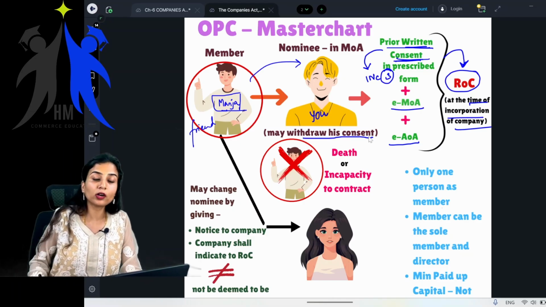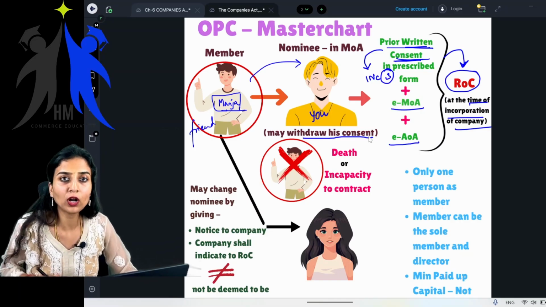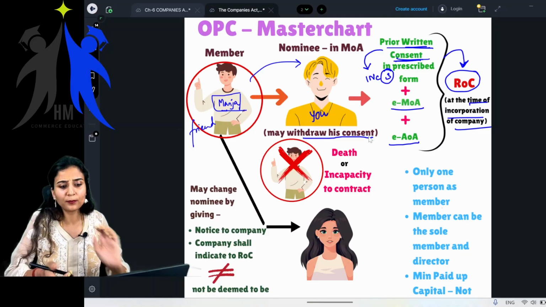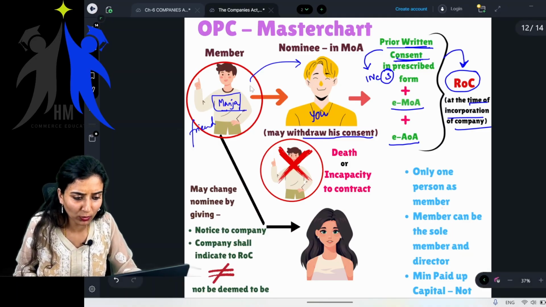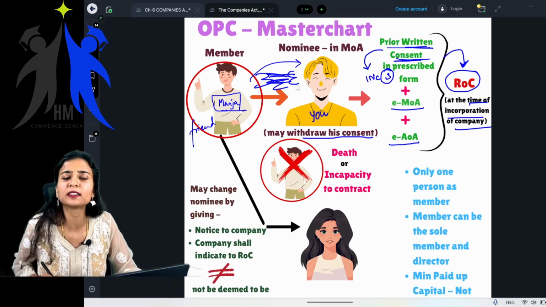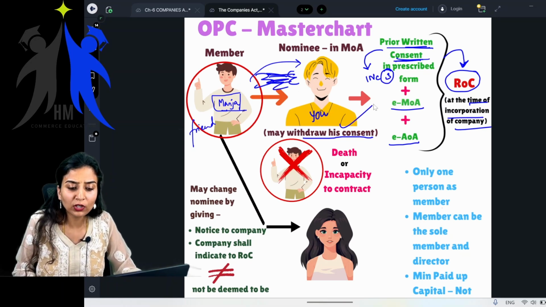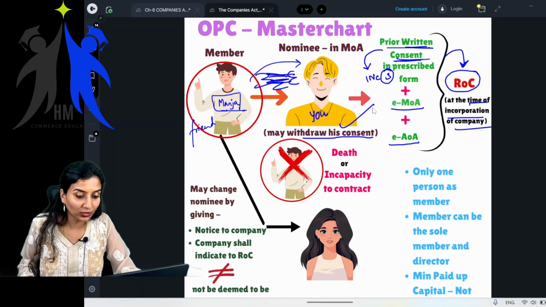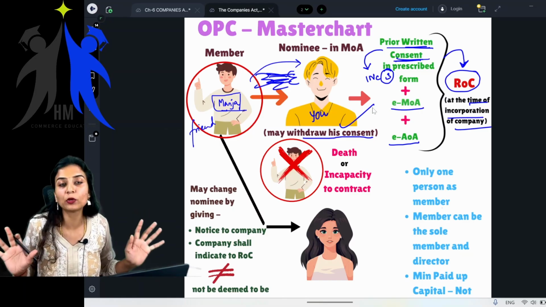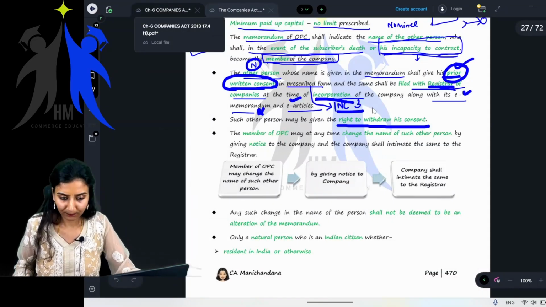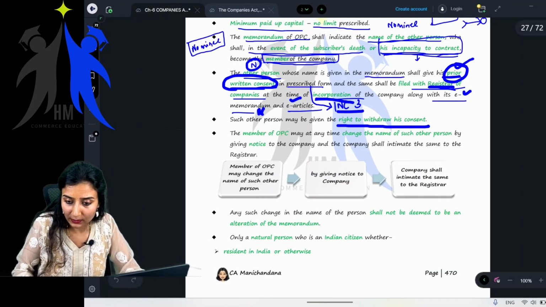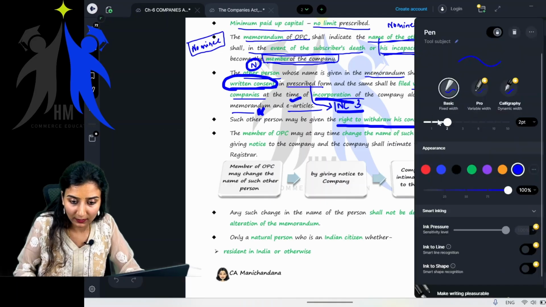You may withdraw your consent at any time. If you do not like, obviously you don't like your friend, he is asking you to become something, there is a problem between you and your friend. There is some dishum, and now you can withdraw your consent. You do not further want to be the nominee of that particular company. Anytime you can withdraw your consent. Getting it? Yes, ma'am.